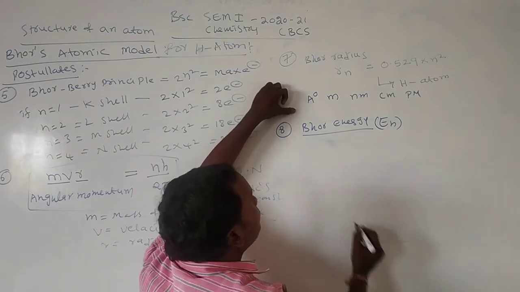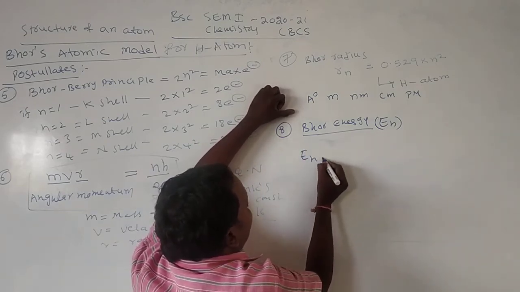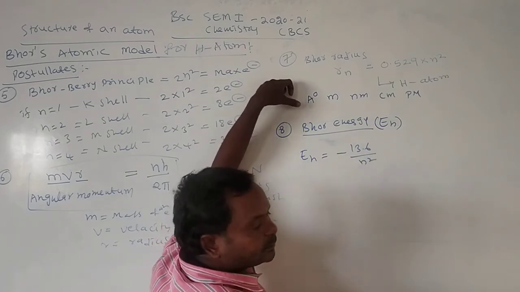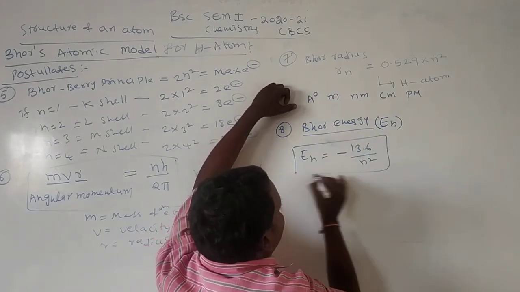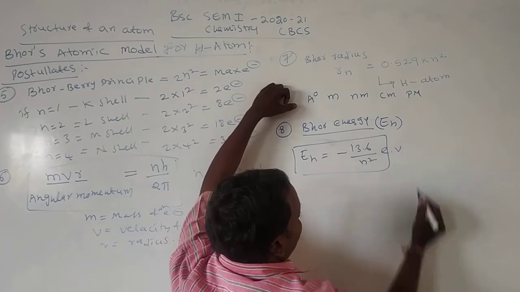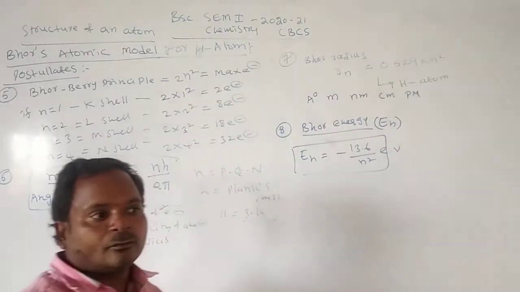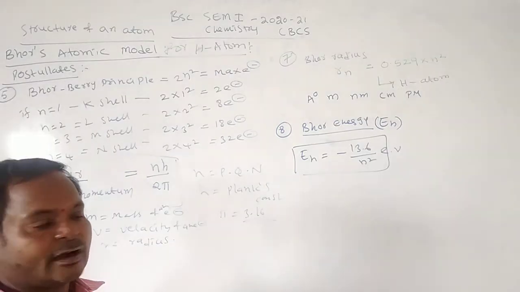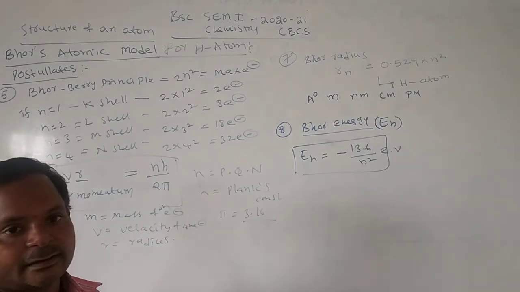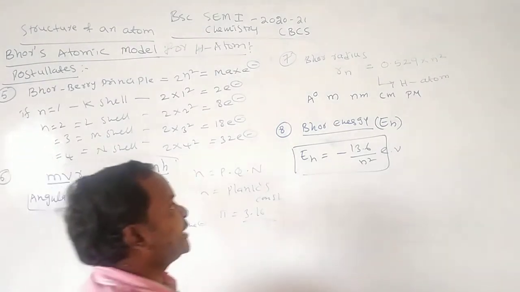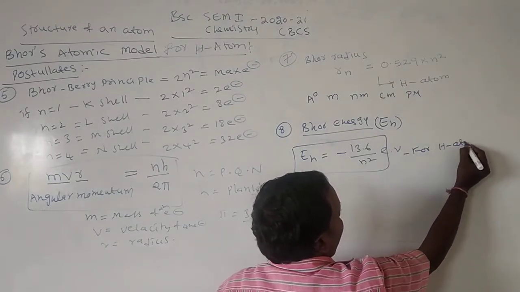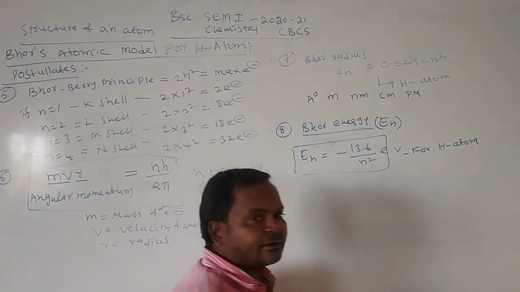En is equal to minus 13.6 by n square, in electron volts. We will calculate the energy in electron volts by using this principle, for the hydrogen atom only.